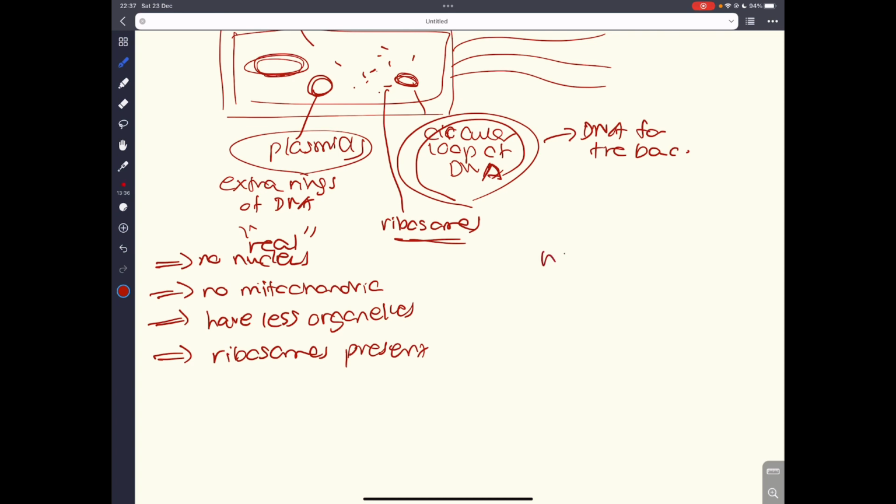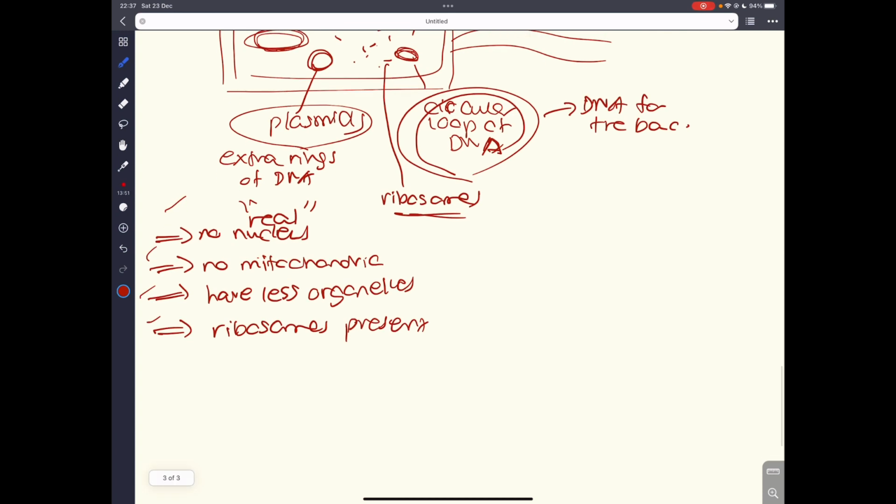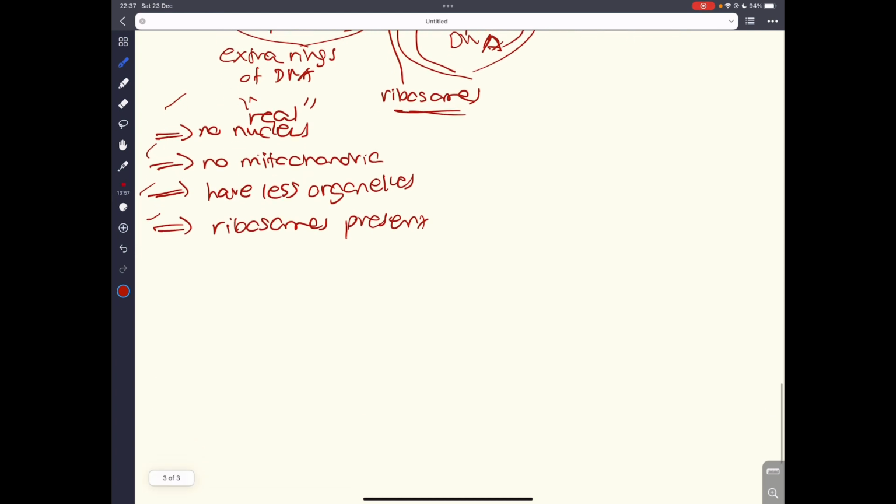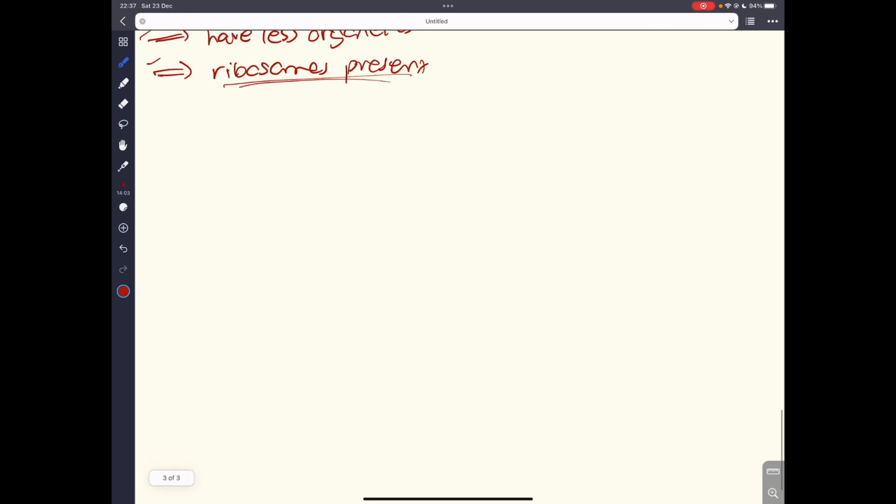They do have something called a nucleoid, but yeah, that's not in your level right now, so I'm not going to mention that. So yeah, focus on these four factors. No real nucleus, no mitochondria. They have a circular loop of DNA, plasmids, and have fewer cell organelles present, and ribosomes are present in them. So right, you can know these.